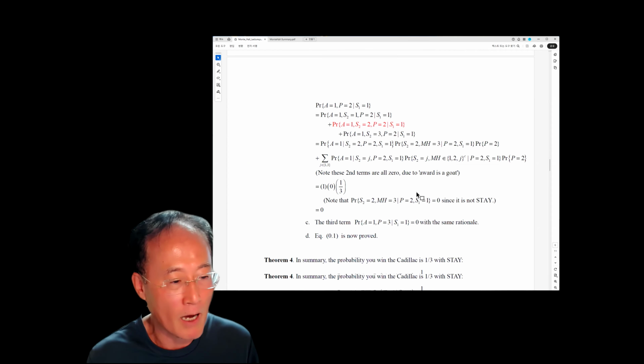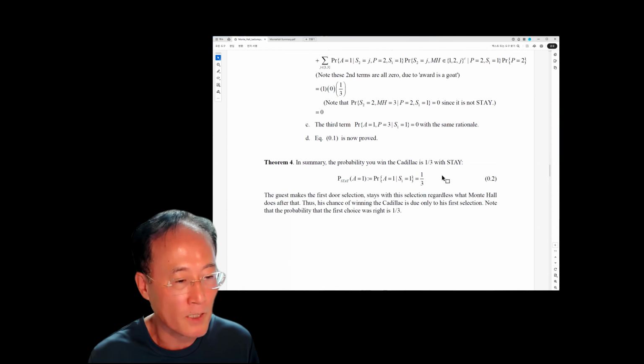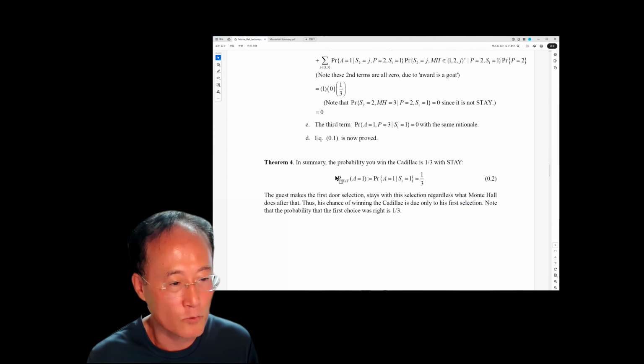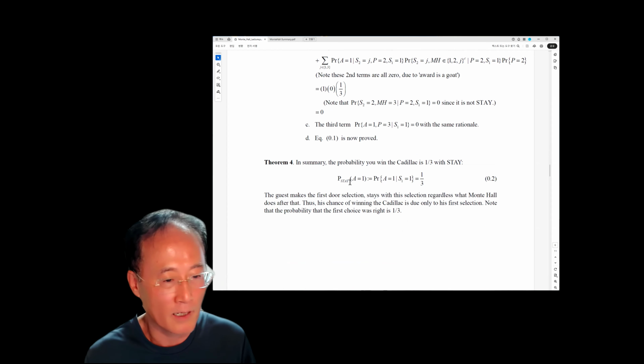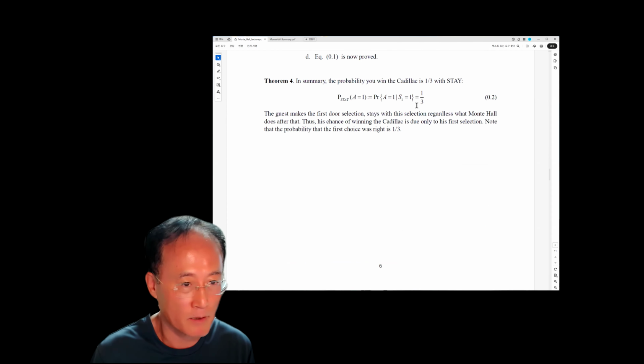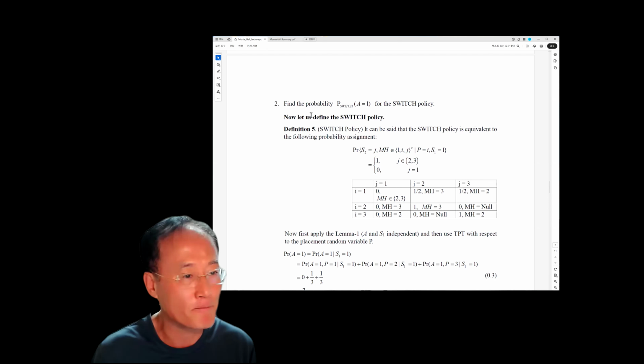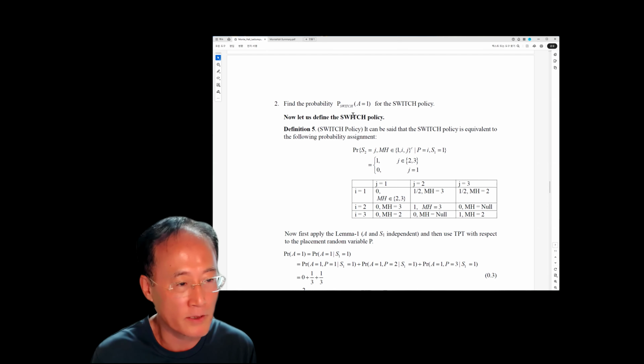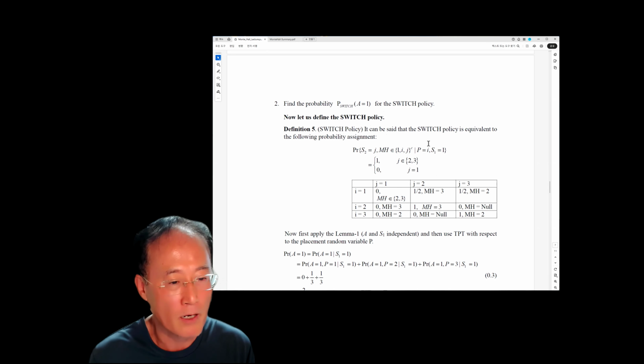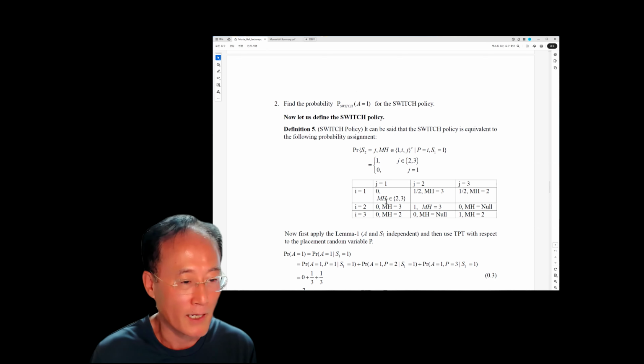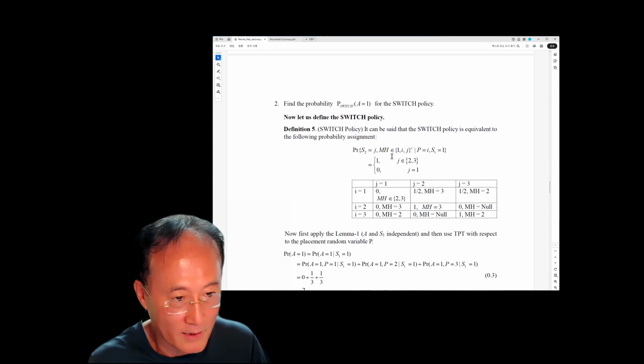All right. Now I'm going to jump to the conclusion that once we have understood this part, you will be able to prove this line. Under the stay policy, the probability is 1/3. And on the switch policy, you can define the switch policy first using the probability assignment, which is given right here.